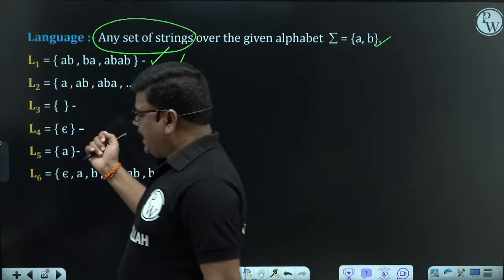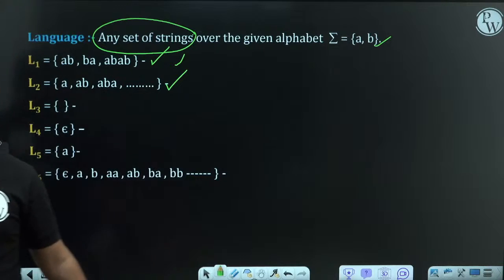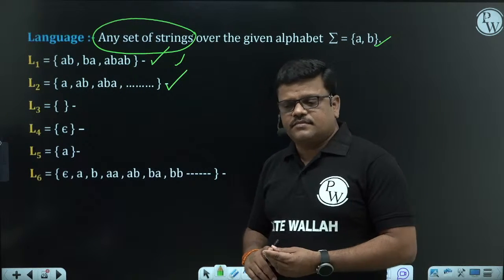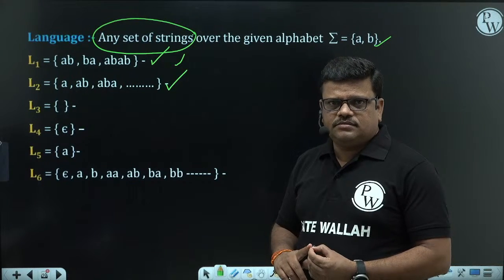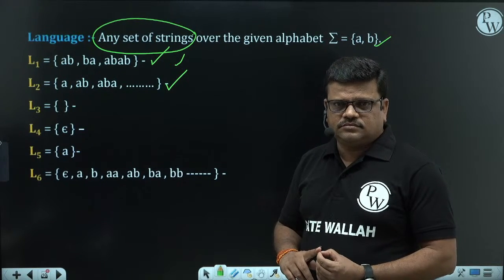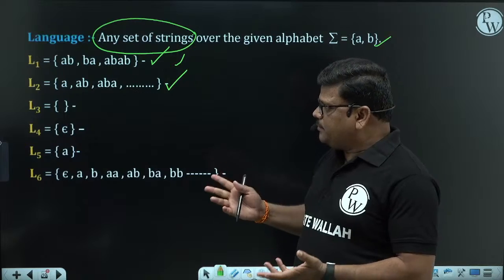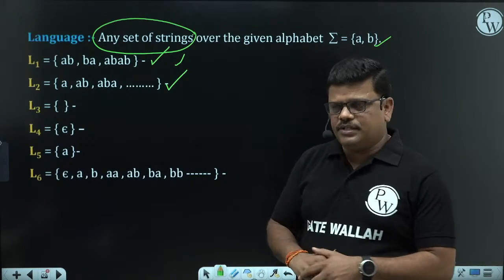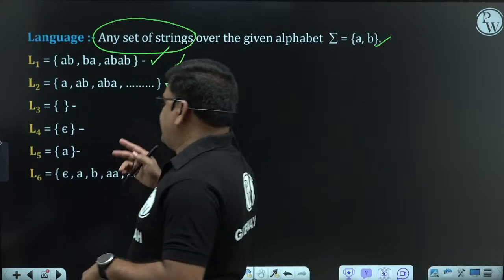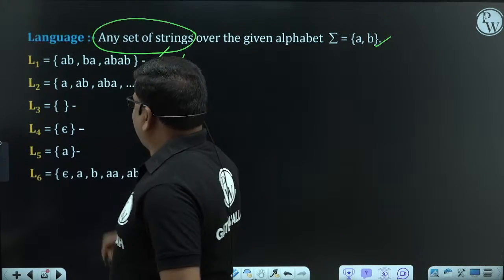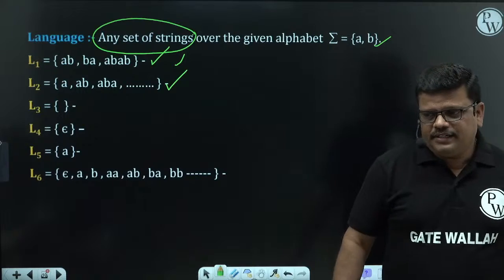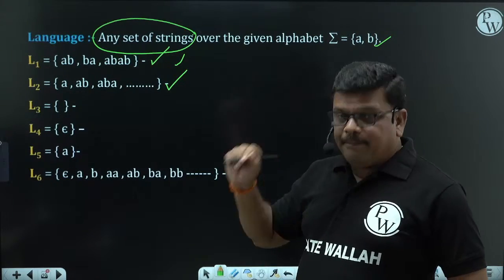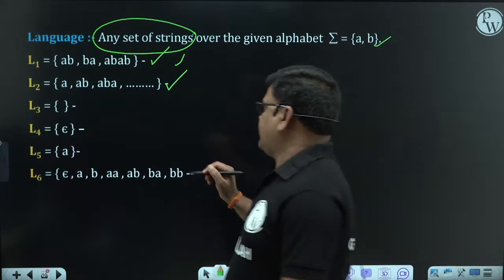What about the third one, L3? If there is no string, does it come under a valid language? It is an empty set, okay. Can we say it is a language? Yes, any set. The definition is any set. Any set. The set can be empty. That is also a language.